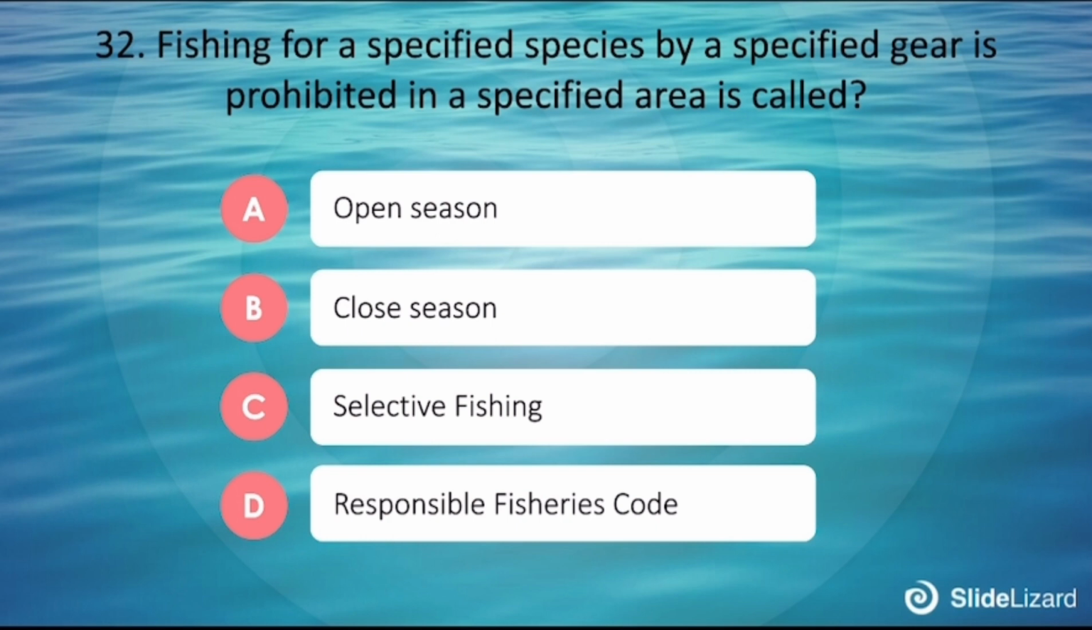32. Fishing for a specified species by a specified gear is prohibited in a specified area is called A. Open season. B. Closed season. C. Selective fishing. D. Responsible fishing code.